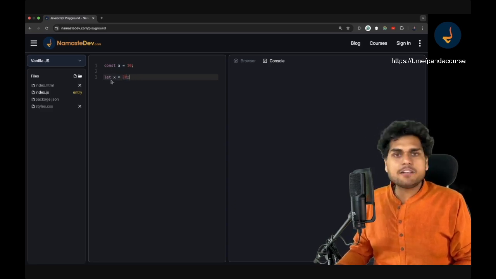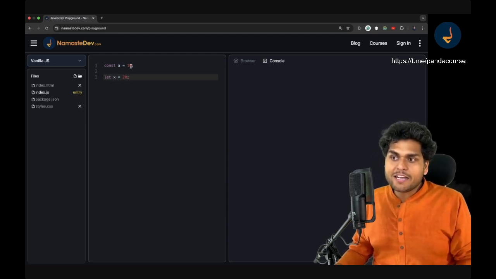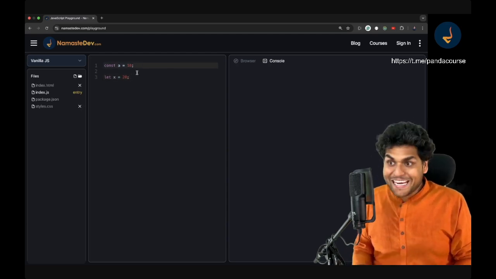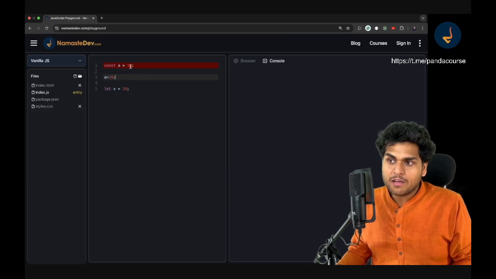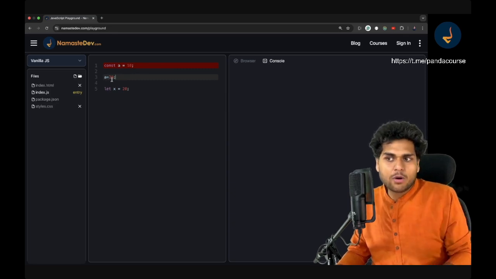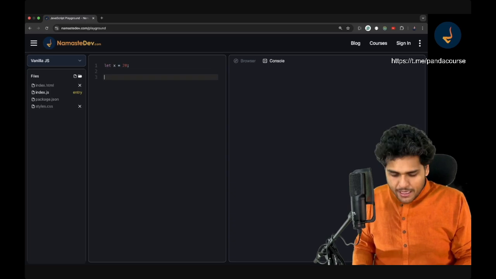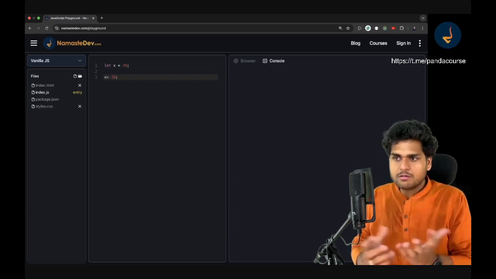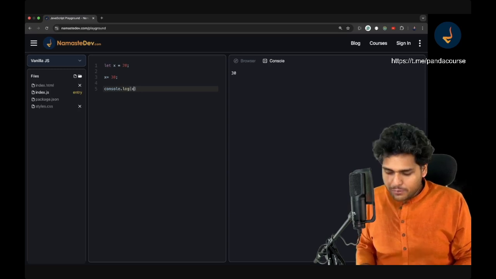What is the difference between const and let? The difference is, if you have declared a constant variable, you cannot change it later. Suppose if I do a is equal to 10, and later on do a is equal to 20, it will give me an error, right? This error says that you cannot modify this constant variable. So basically, if you have assigned a value to a constant variable, you cannot change it later. But this is not the case with let, right? Suppose I have defined let x is equal to 20. Later on, I can change the value to 30. That is completely okay. This will not give you any error. So now the value of x will be 30.